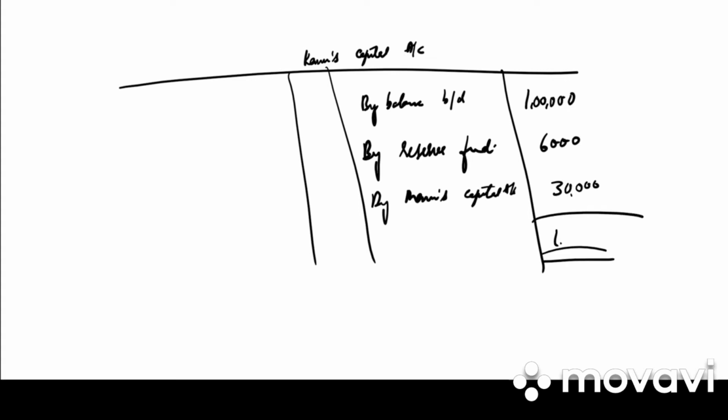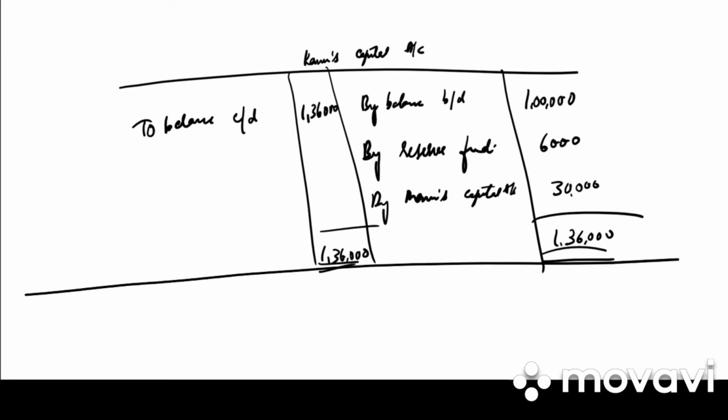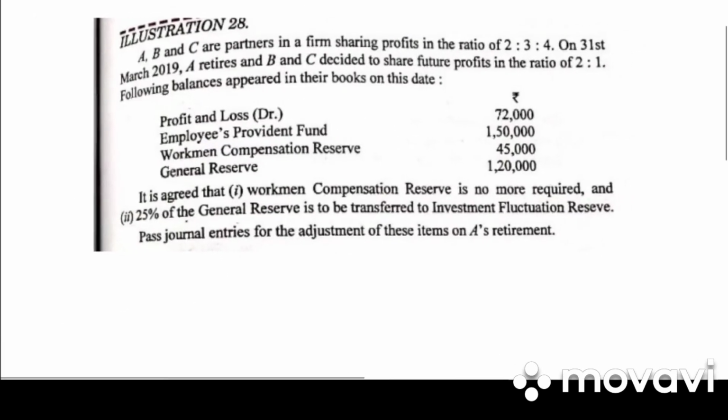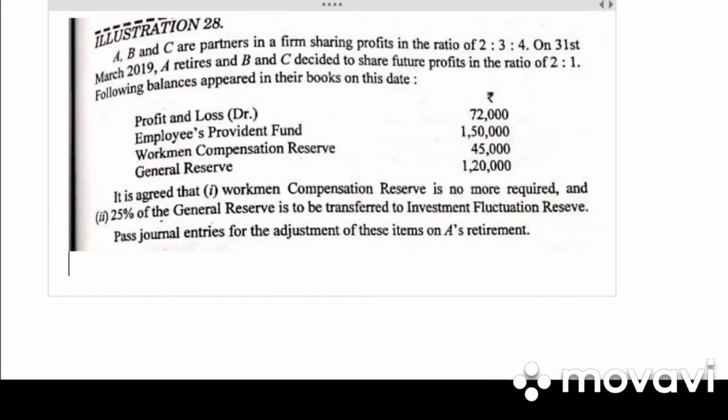So what is the total? 1,36,000. So what is the balance of Kanu's capital account? To balance carried down, it is 1,36,000. They have asked us to find out Kanu's balance after all the adjustments. So what is Kanu's balance after adjustment? It is 1,36,000. Clear?